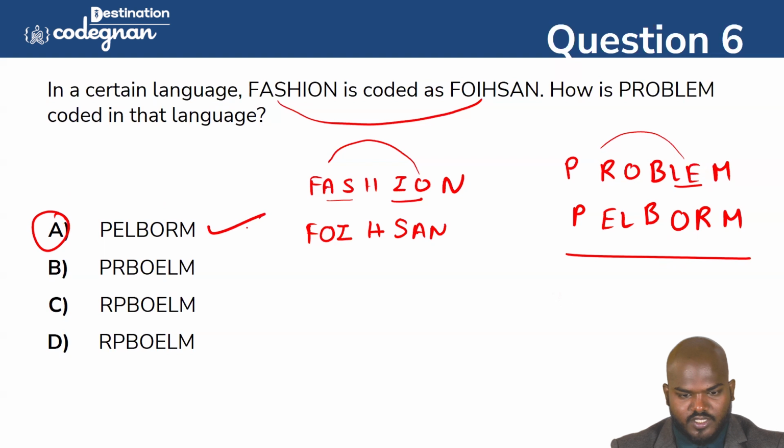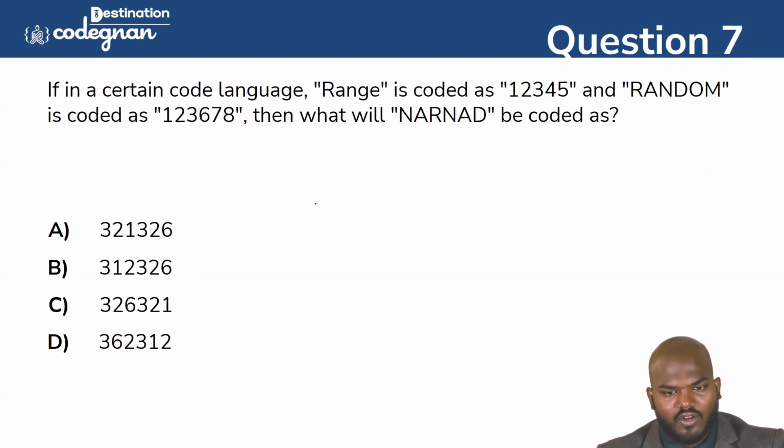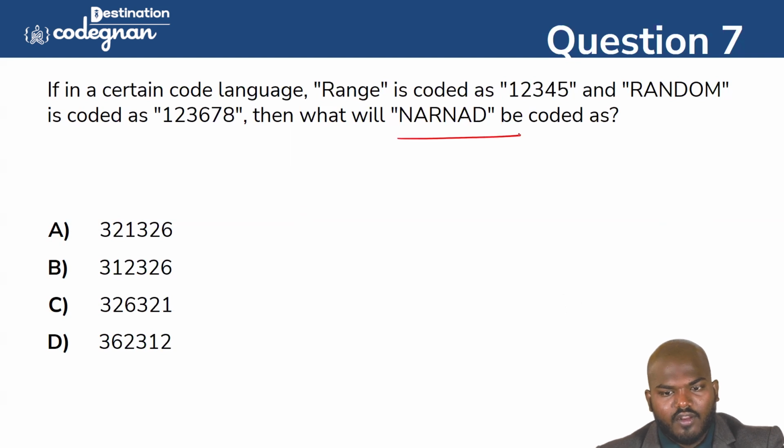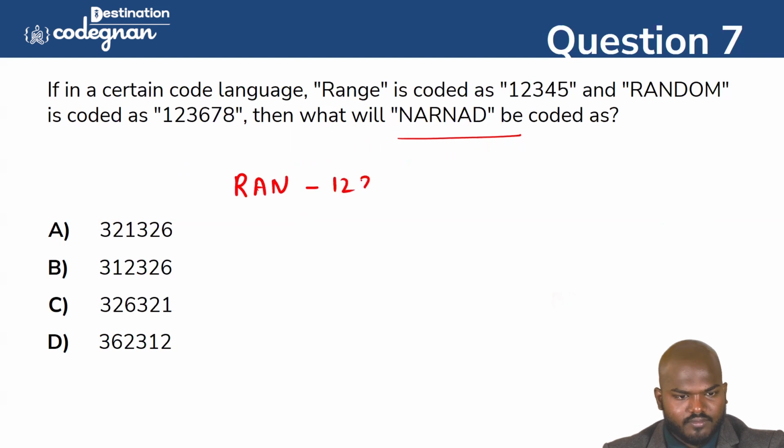Going for the next question: in a certain code, RANGE is coded as 1, 2, 3, 4, 5 and RANDOM is coded as 1, 2, 3, 6, 7, 8. Then what will NANOT be coded as? You see this one, they are giving RANGE, which we can call 1, 2, 3, 4, 5, five letters, five things. So RAN stands for 1, 2, 3.